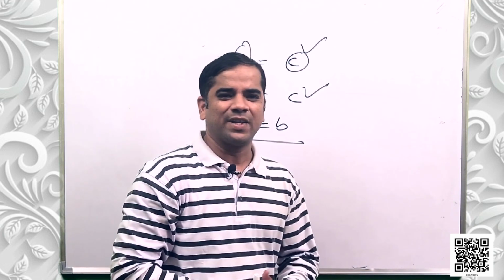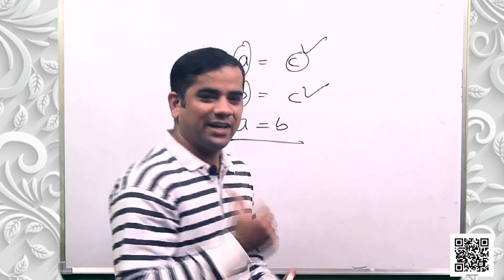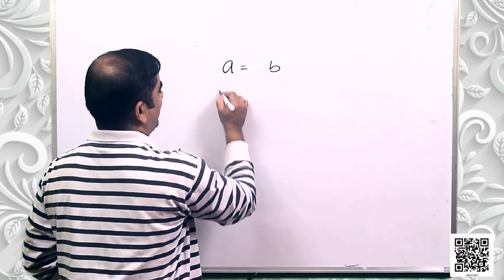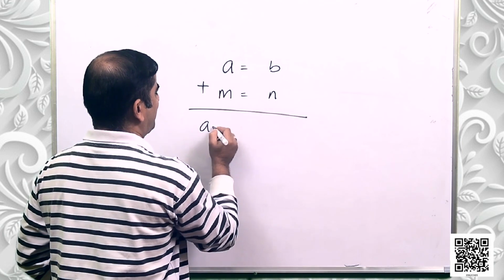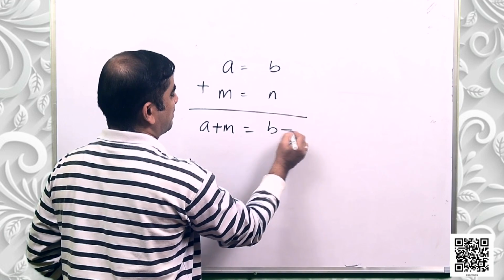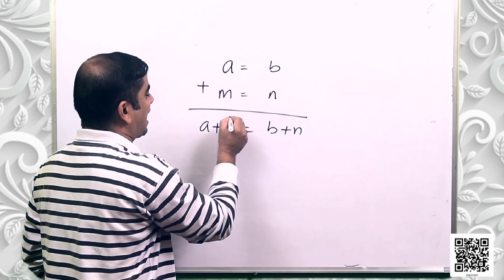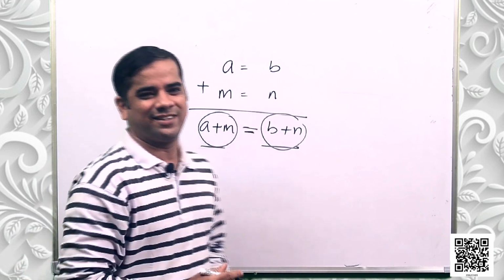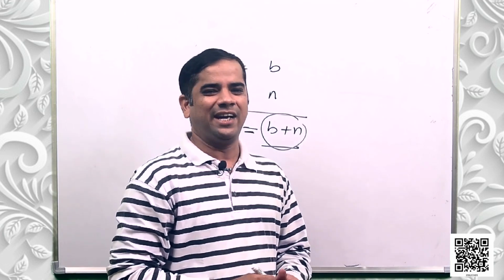Let's go to the second axiom. It says that if equals are added to equals, the wholes are equal. Let us check it out. Students, if I say A is equal to B and M is equal to N, when I add them, A plus M is equal to B plus N. So we clearly see that when equals are added, the wholes are also equal to each other. That is the second axiom.